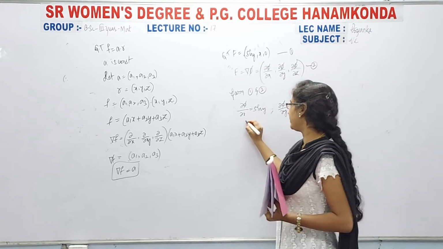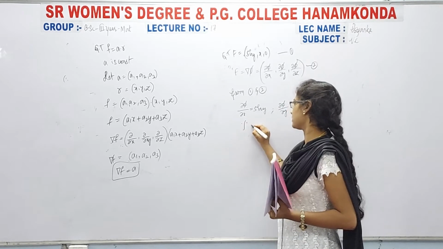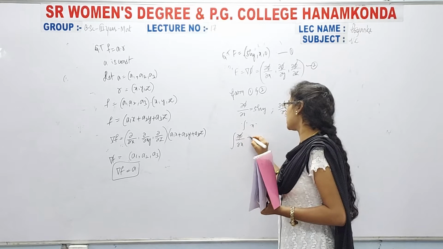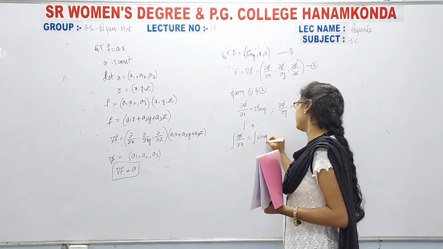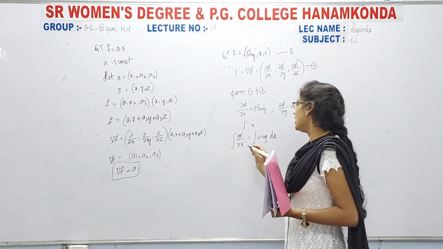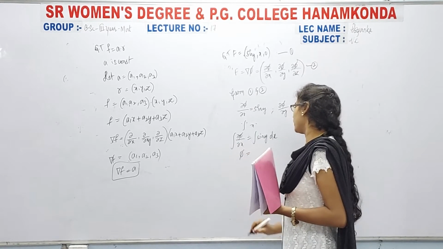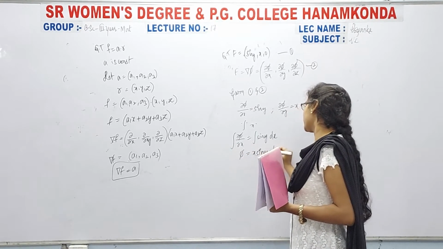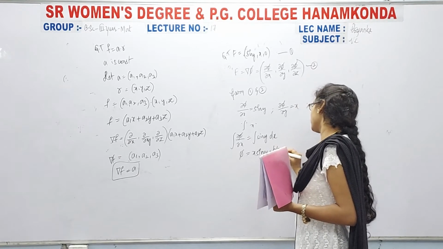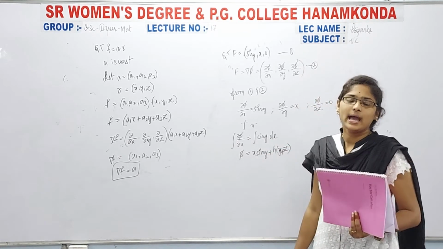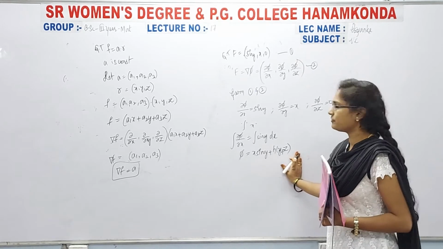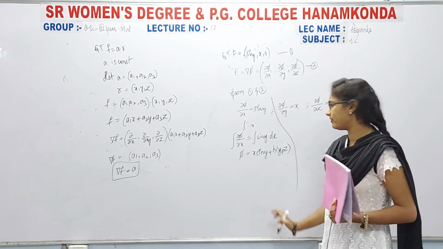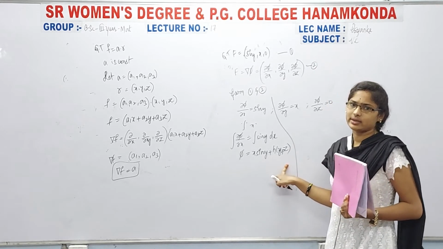Now here I am integrating with respect to x. Then integration of dou phi by dou x is equal to integration of sin y with respect to x. Then phi is equal to x into sin y. I am adding a constant function which is in terms of y and z, h of y comma z. So from this I have to calculate the value of h of y comma z, right?